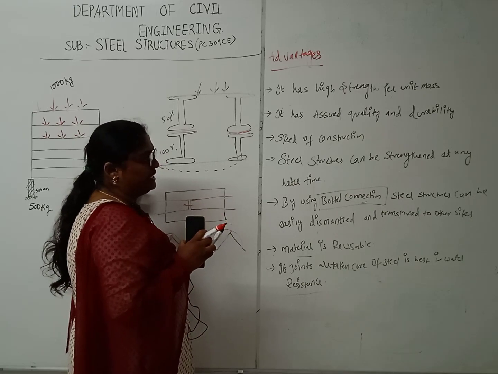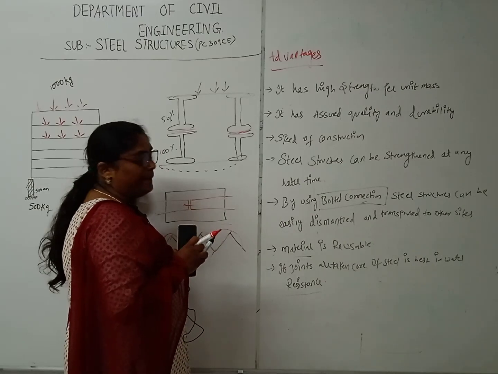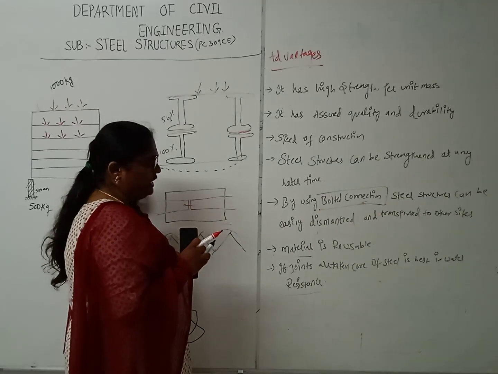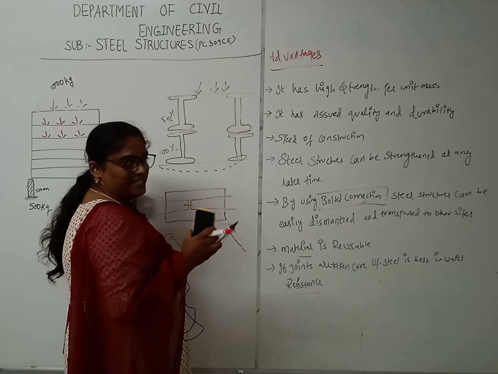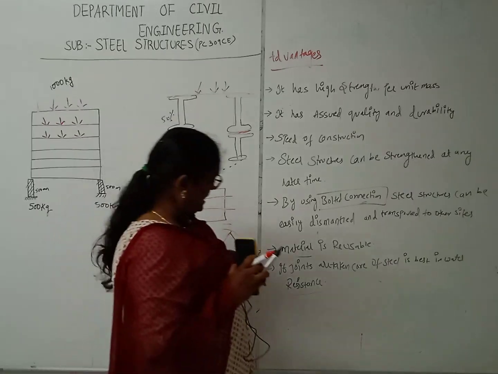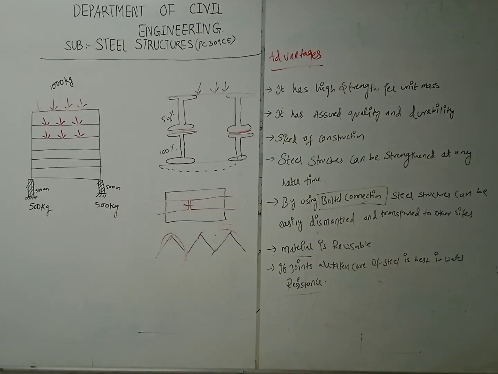Steel structures can be easily dismantled and transported to other sites. The material is reusable. If joints are taken care of, steel is best in water resistance. Till now we have studied the advantages. Next we will study the disadvantages.